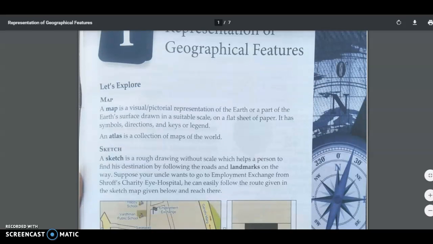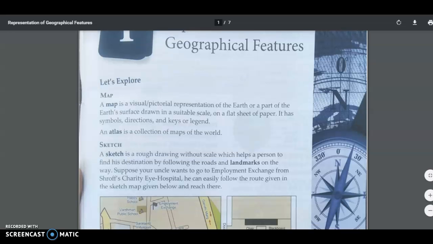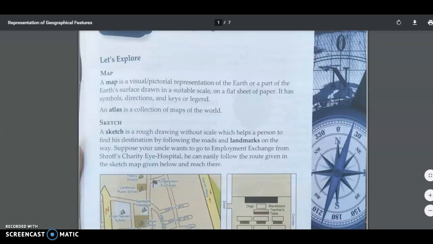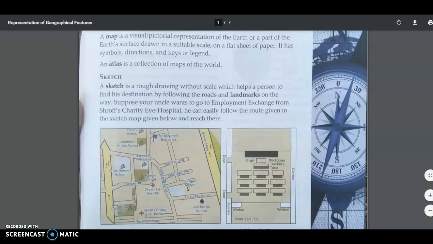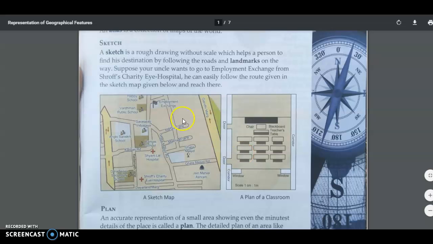An atlas is a collection of maps of the world. We all know that the atlas is a book in which we have got different collections of maps. Let us see what a sketch is. A sketch is a rough drawing without scale.